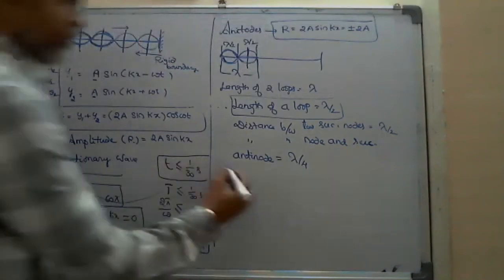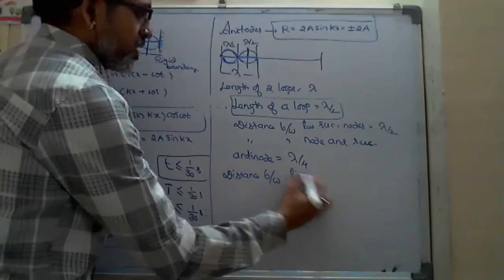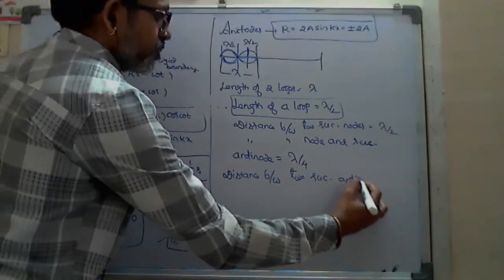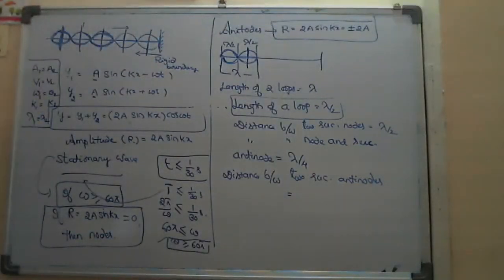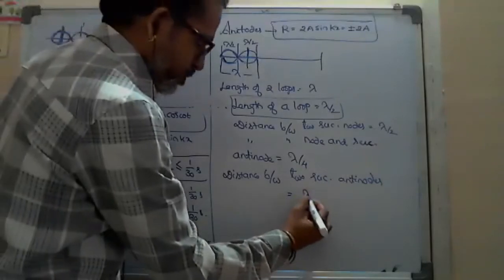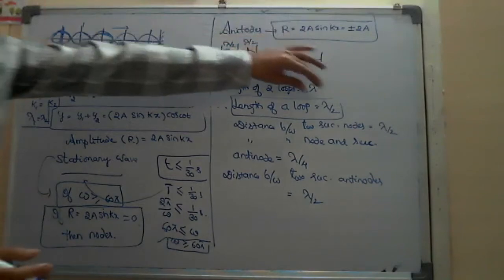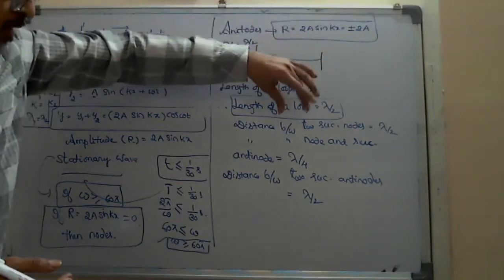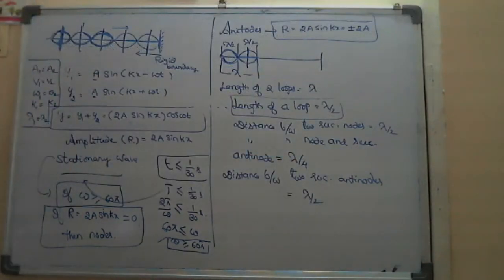In the same way, if I ask what is the distance between two successive antinodes, what will it be? Lambda by 2, sir. Very good, that is lambda by 2. So lambda by 2 is the length of one loop, the distance between two successive nodes, and the distance between two successive antinodes.